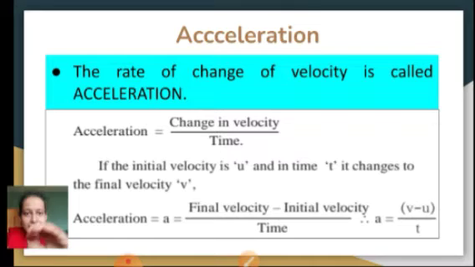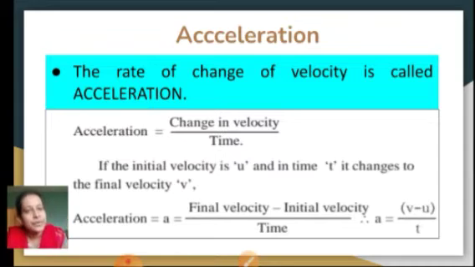Every time there is a change in the velocity, and velocity is displacement upon the time taken, so it is meters per second. That's why I am saying 10, 20 and 5 meters per second in time intervals of 5 seconds, 5 seconds, 5 seconds, so 15 seconds.